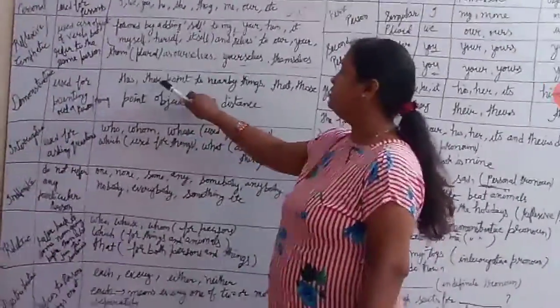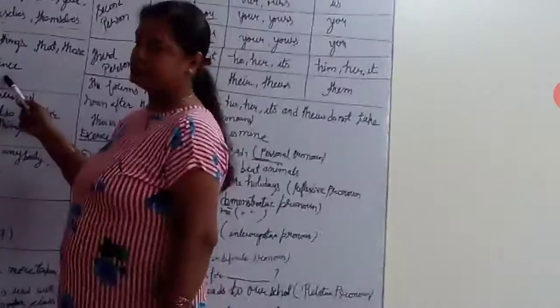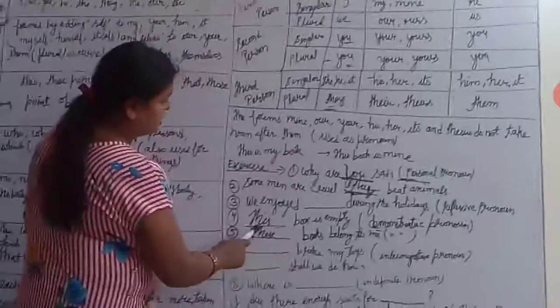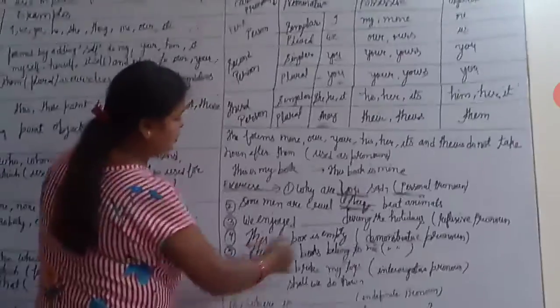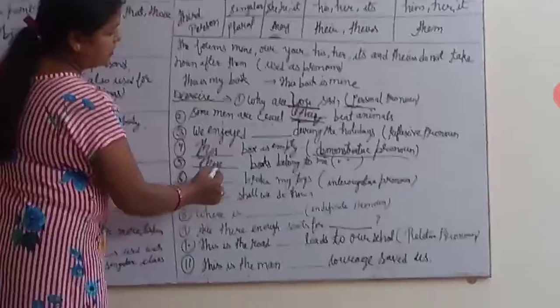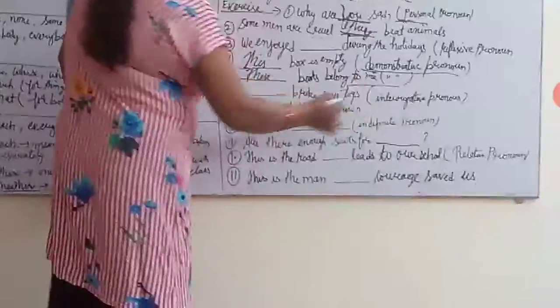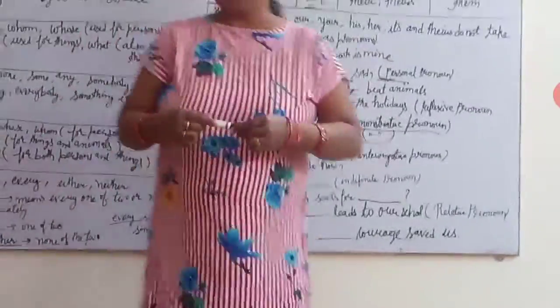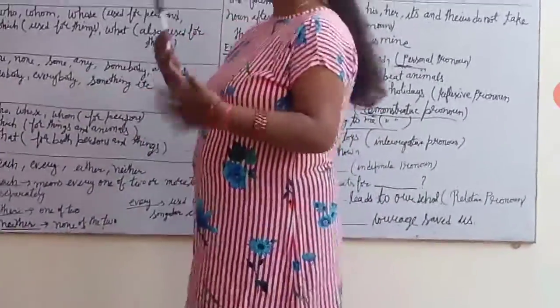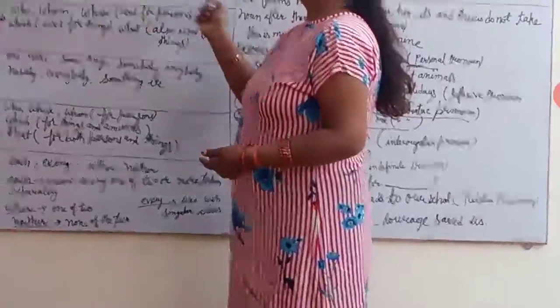Now demonstrative, used for pointing out a person or thing. This and these point to nearby things; that and those point to objects at a distance. Clear? Now for demonstrative pronoun, I am giving examples. This box is empty. Here we are saying this box, so the box is near the person. That is an example of demonstrative pronoun. Again, these books belong to me. That is also an example of demonstrative pronoun. If the object is near, we use these. If it is far away, we use those.